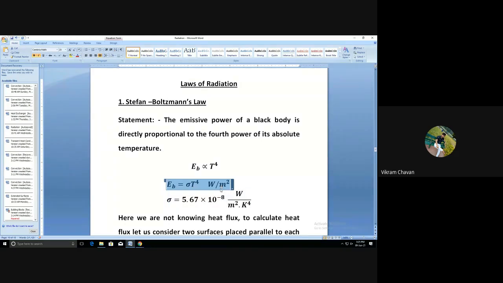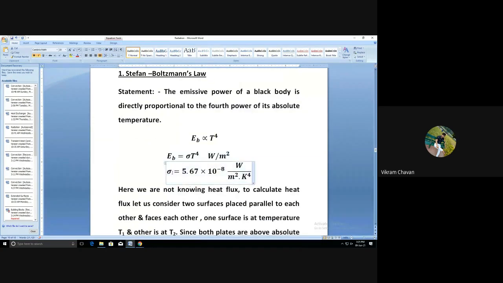And if you want to consider this in watt, then we can simply write E suffix B is equal to sigma multiplied by A multiplied by T raised to 4, where A represents the surface area on which we are calculating the emissive power of a black body. And the Stefan-Boltzmann constant sigma value is 5.67 into 10 raised to minus 8 watt per meter square Kelvin to the fourth.